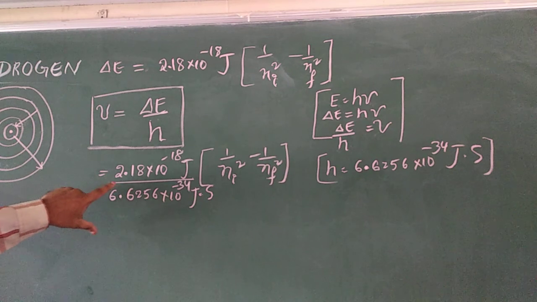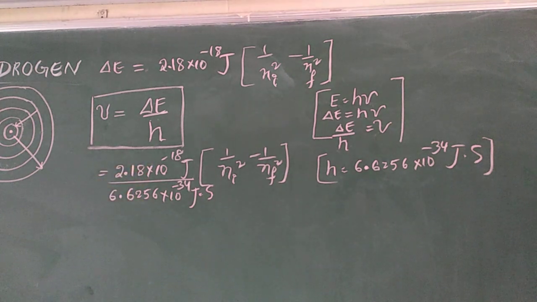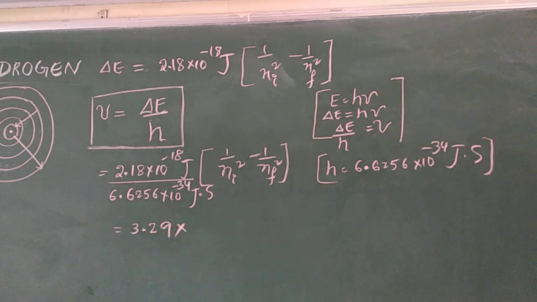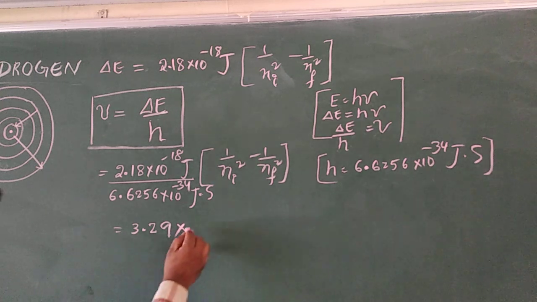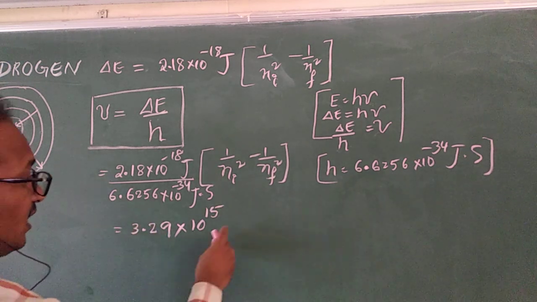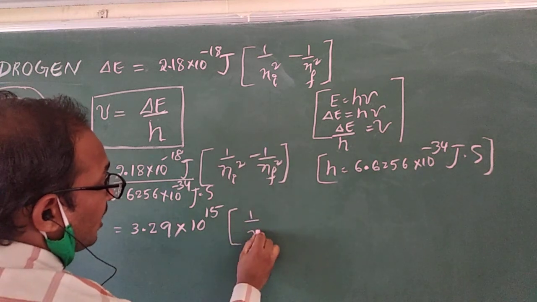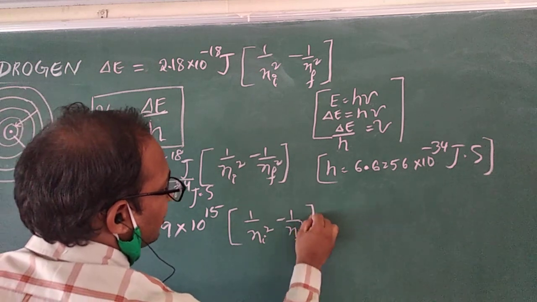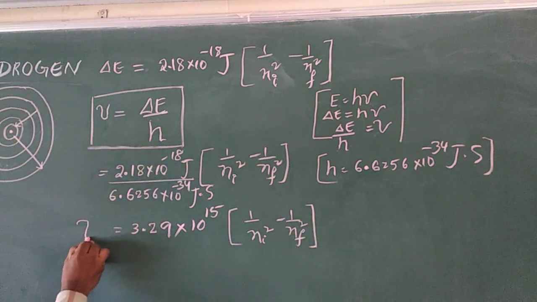If we calculate 2.18 × 10^-18 joules divided by 6.6256 × 10^-34, we get 3.29 × 10^15 × (1/Ni² − 1/Nf²). So I got the nu value.